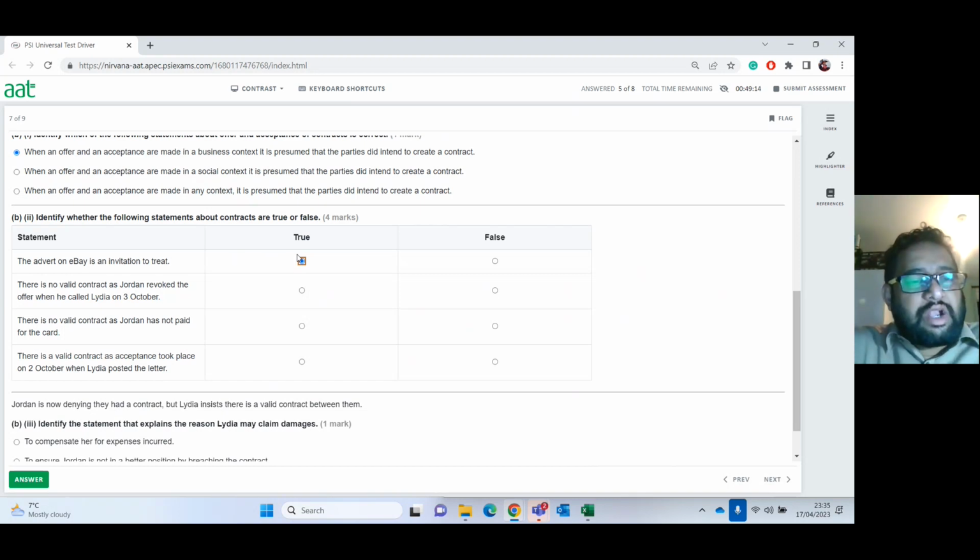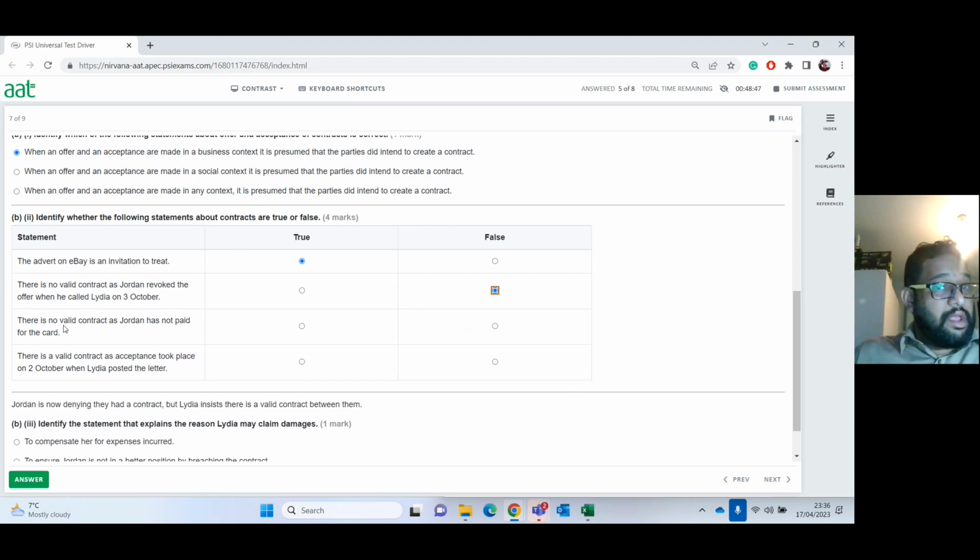There is no valid contract as Jordan revoked the offer when he called Lydia on 3rd of October. That is not right, because it does not matter to him. There is no valid contract as Jordan has not yet paid for the card.